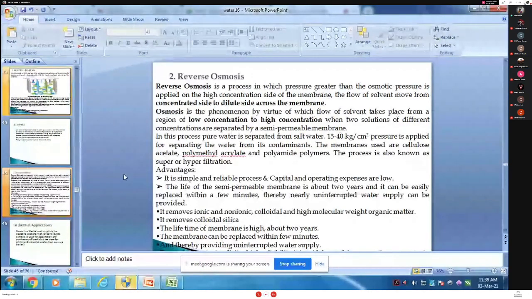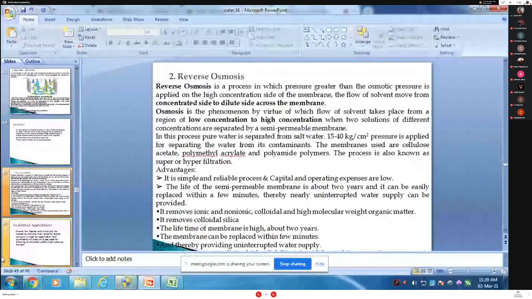The process of reverse osmosis: pure solvent is separated from the contaminants, rather than removing the contaminants from the water. The membrane filtration is also called superfiltration or hyperfiltration. Take a simple example: when we make tea in the kitchen, we filtrate it through the filter, what we call a strainer. Then all the filtered solvent comes down into the cup and the solute remains in the filter.